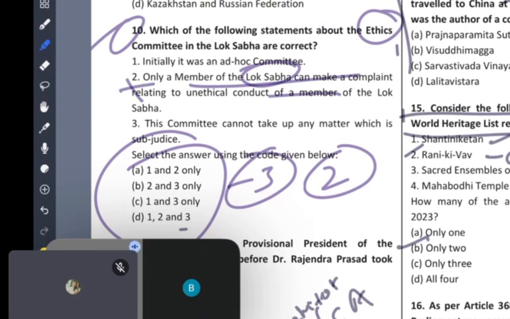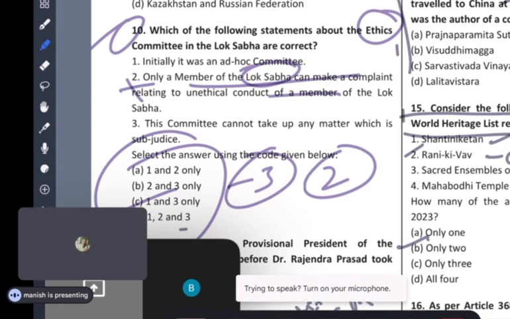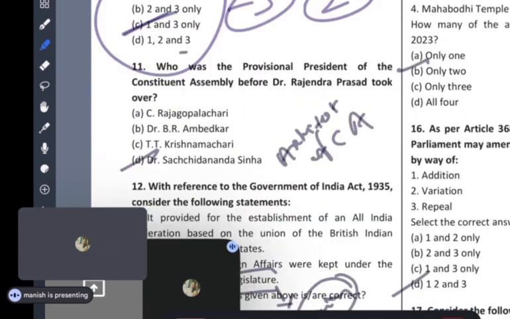So I think two is wrong, the committee cannot take up, and one and three is right, basically. So this is what I'm saying, basically. On this basis we can reach the answer, and the answer is 1 and 3.